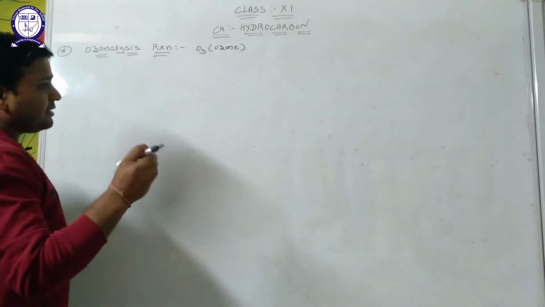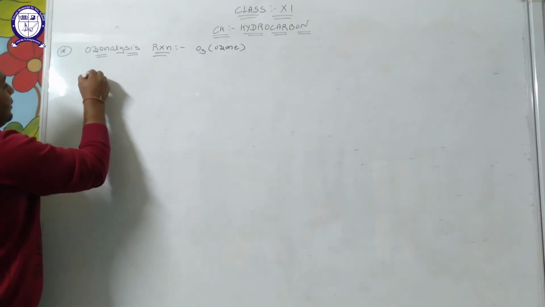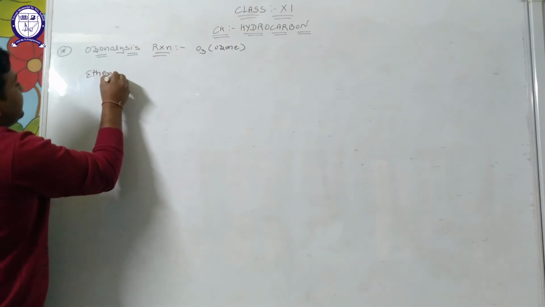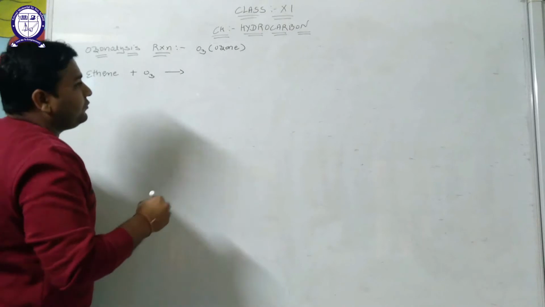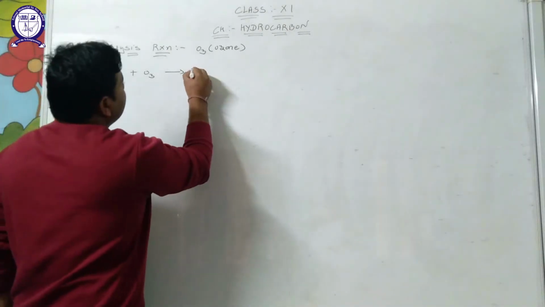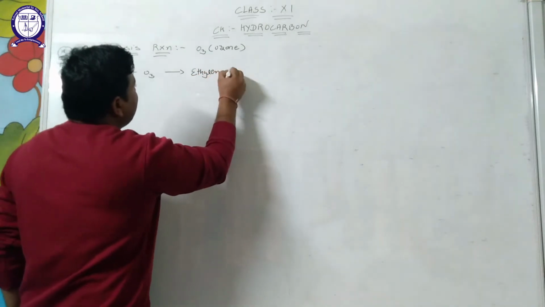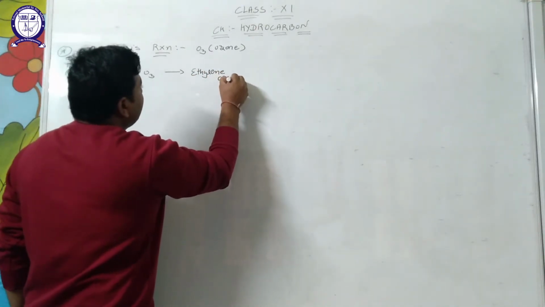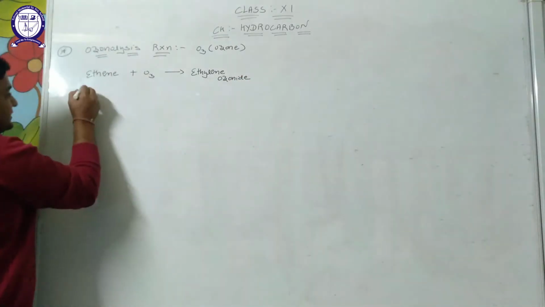Firstly, we take an example of ethene. When ethene reacts with ozone, it gives the formation of ethylene ozonide. Clear?